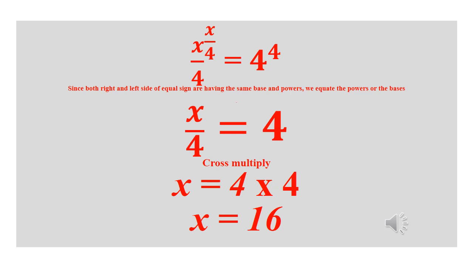Now since the powers and the base are the same at the left side and right side of the equal sign, we can equate the power of the base now. So we have x over 4 equals 4. Cross multiply, x equals 16.